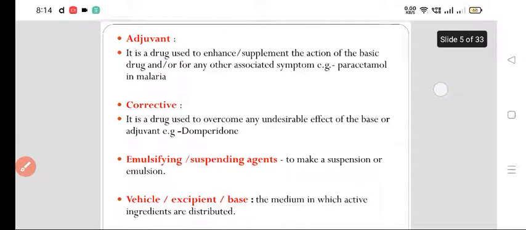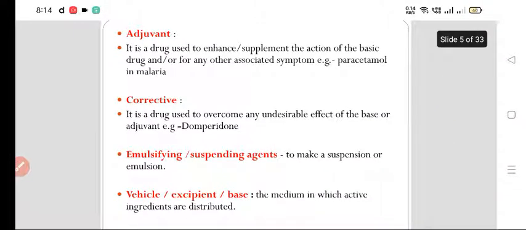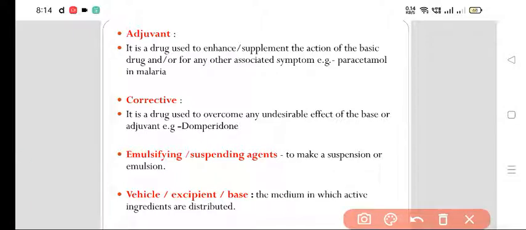Now adjuvant. An adjuvant is a drug that enhances or supplements the action of the basic drug or treats any other associated symptom. For example, in malaria there is a fever. So what do we give? Paracetamol for fever in malaria. So paracetamol is an adjuvant drug, used to reduce the body temperature.